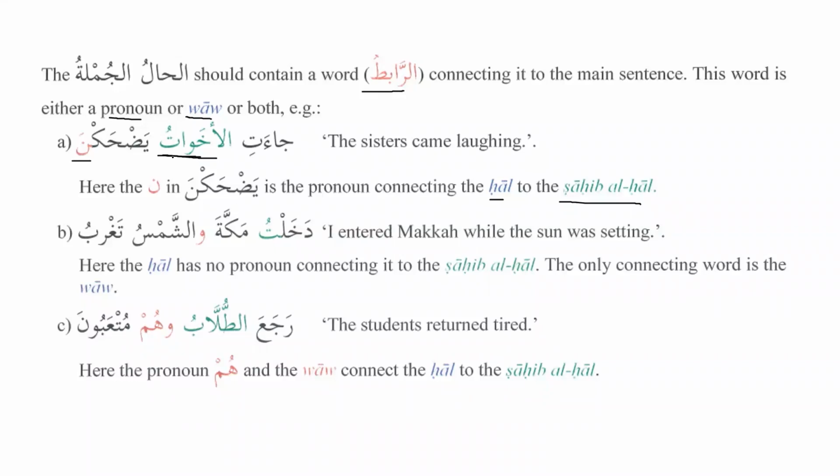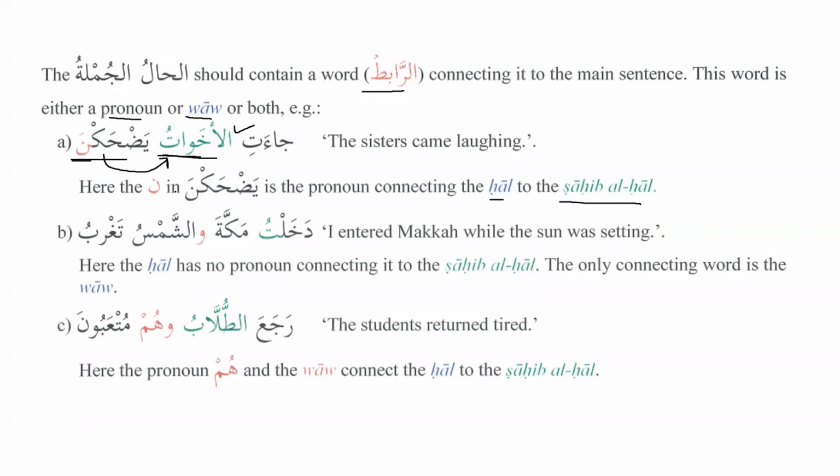So if we have akhawatu, it will be yadhakna. Nun al-niswa, exactly. And if we have ikhwanu, then it will be yadhakuna. So whenever we have a noun, the verb after it should match the noun. It cannot be different from the noun.